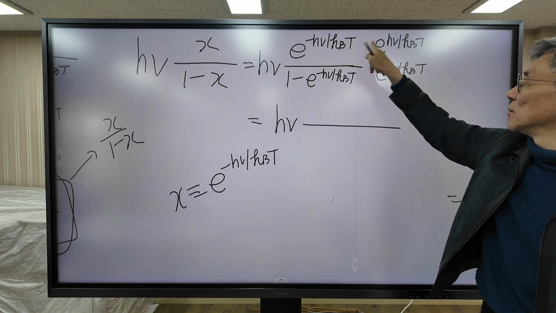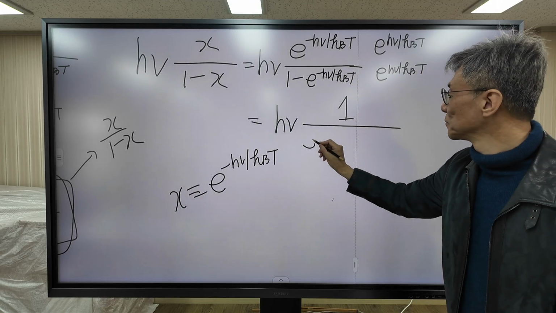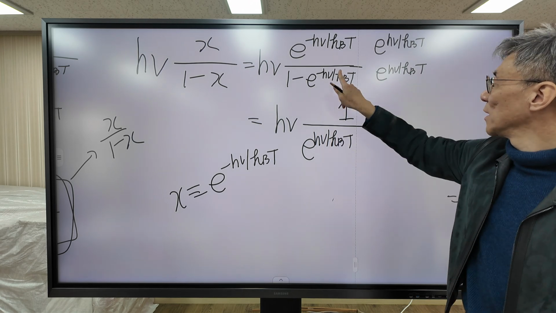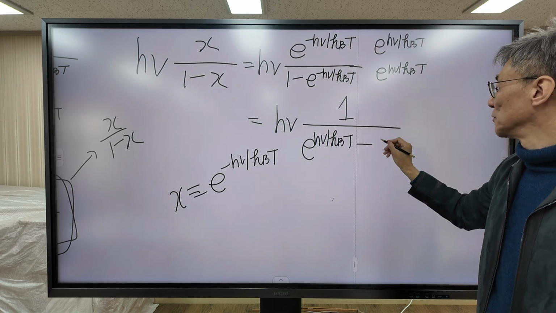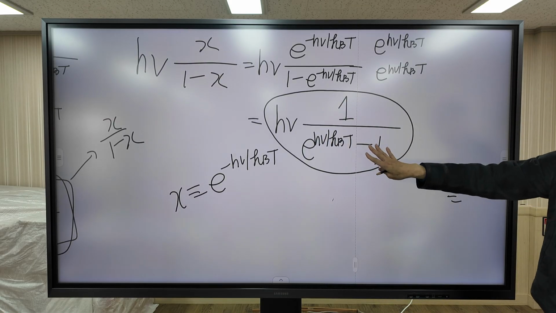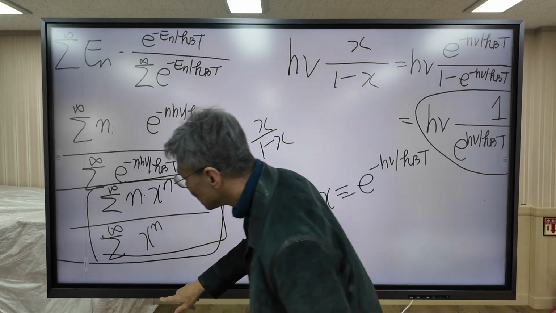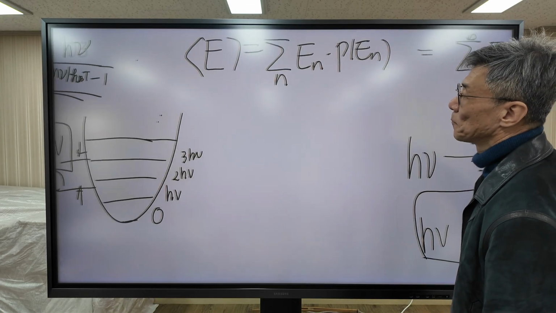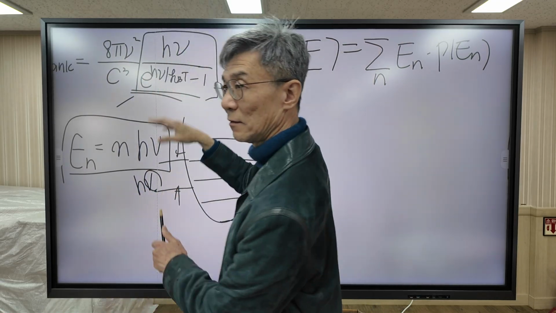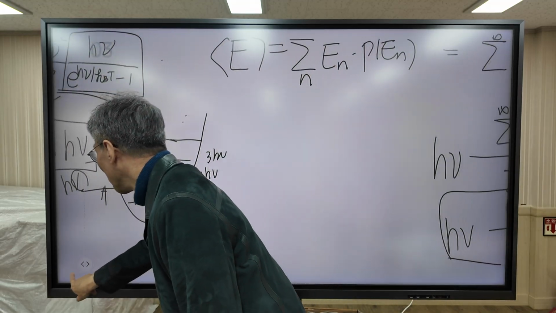when we multiply this term, it is equal to 1. When you multiply minus h nu plus h nu, it is equal to 1. This is Planck's result. This one is exactly equal to this one. Right. So anyway, we arrive at Planck's formula.